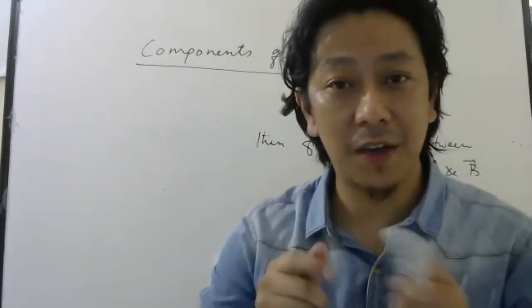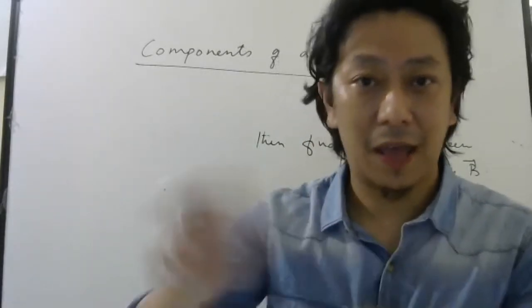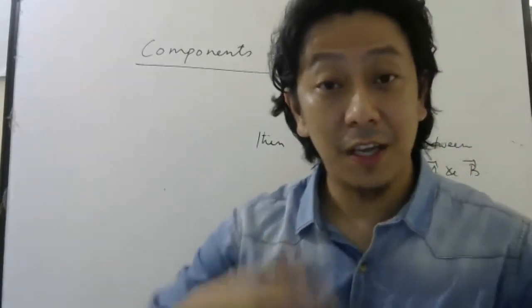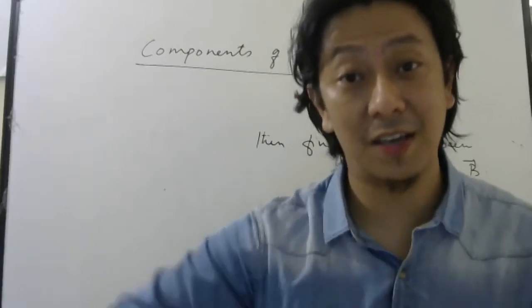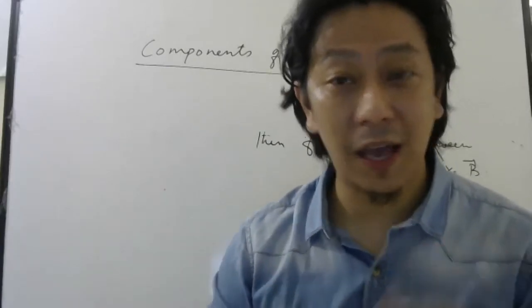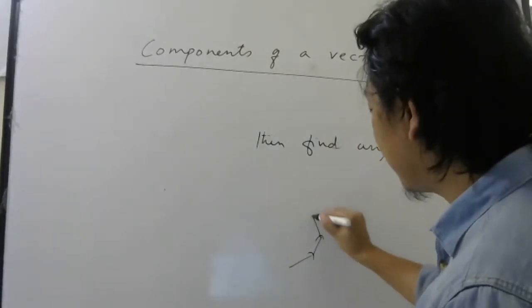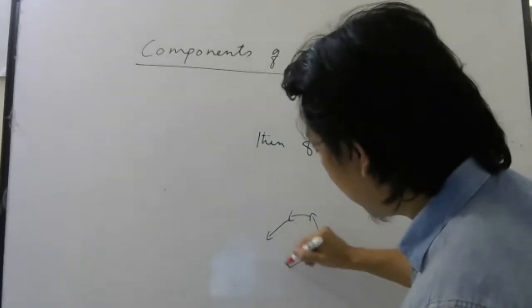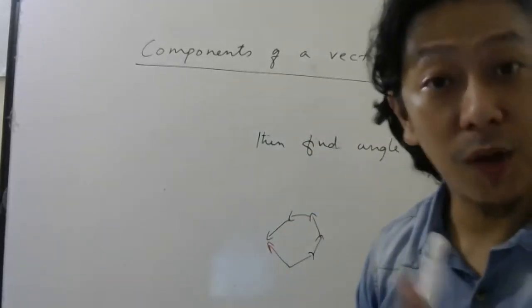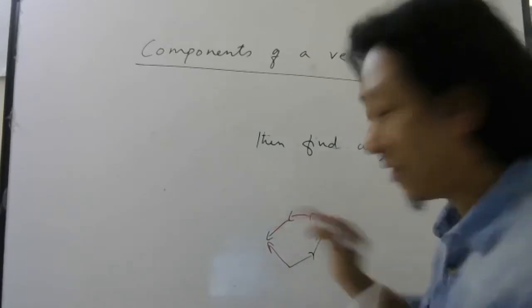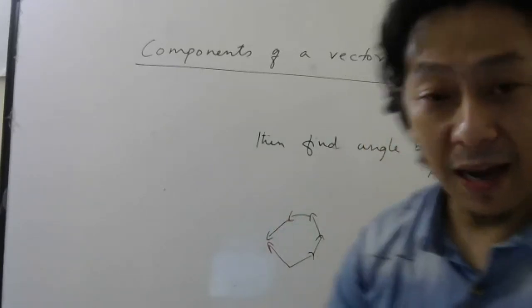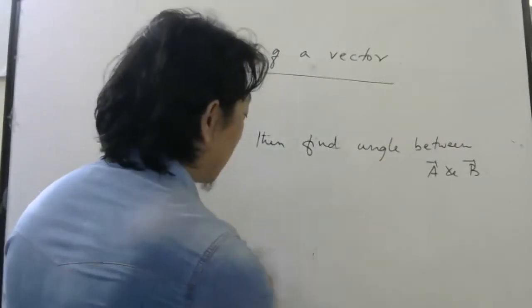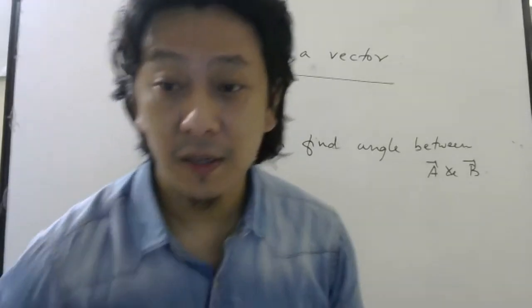Till now what we have done, if I give you two vectors, you know how to add them. You can use parallelogram law, you can use triangle law. If I give you more than two vectors, 3, 4, 5 vectors, then you will arrange them in a polygon like this, then the closing side will give you the sum, the resultant of all the vectors, right? So till now we have added vectors and we learned how to subtract vectors also. Now what we want to do is we want to split.